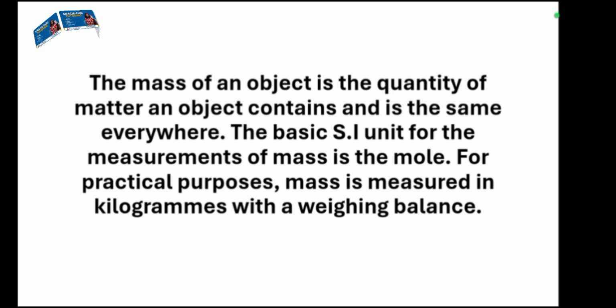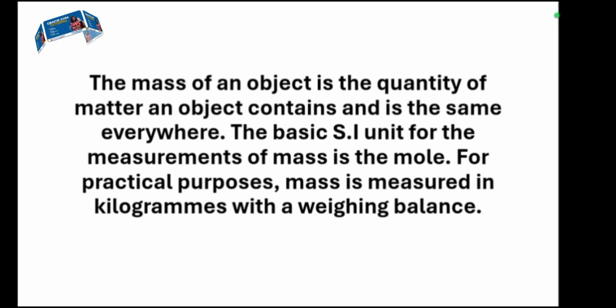So what is mass? The mass of an object is the quantity of matter the object contains, and it is the same everywhere. The basic SI unit for the measurement of mass is the kilogram (kg). For practical purposes, mass is measured in kilograms with a weighing balance. So let's look at mass now. They say mass does not change wherever you go. Even if you go to the moon, or if you enter water, it's still the same thing.